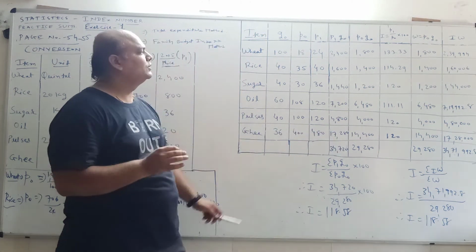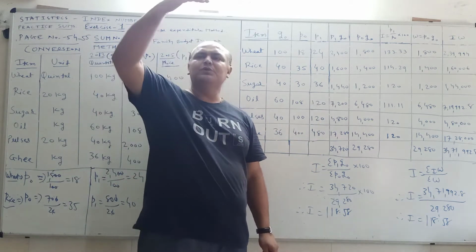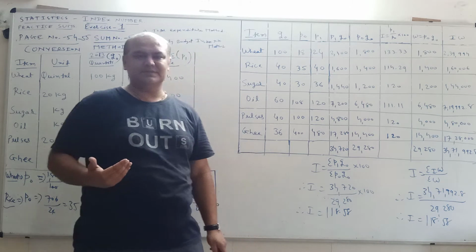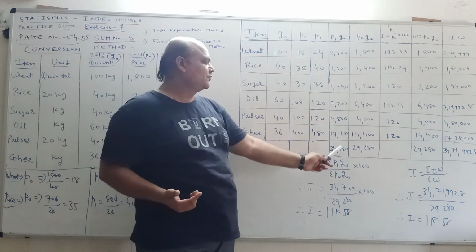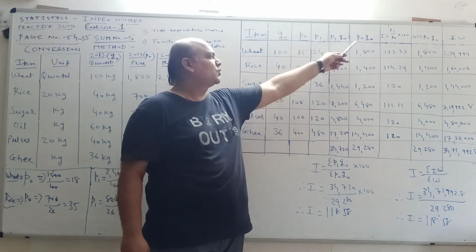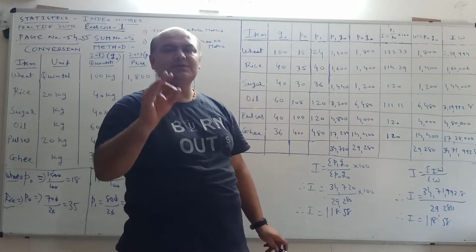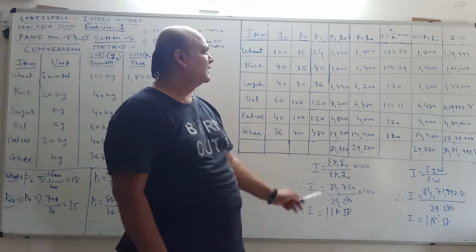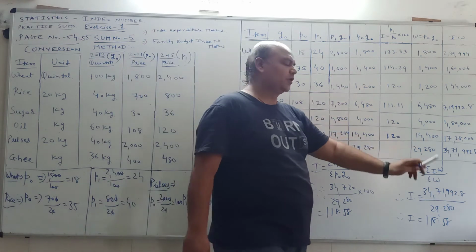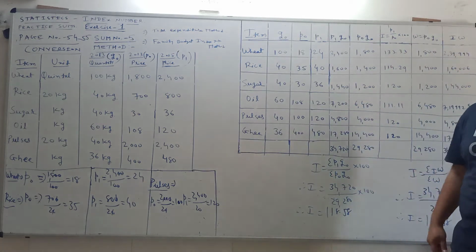After preparing both the columns, that is P1Q0 and P0Q0, we have to do the total of both the columns. Total of P1Q0 is called sigma P1Q0. Total of P0Q0 column is called sigma P0Q0. These are the two columns for total expenditure method or aggregate expenditure.